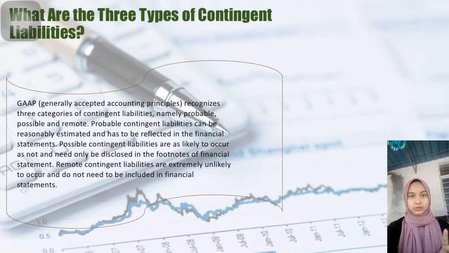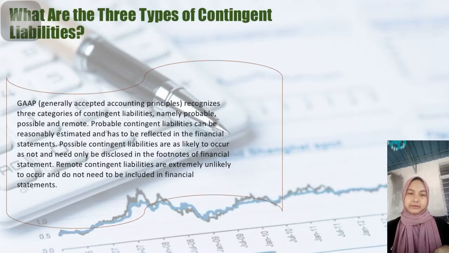Okay, next, what are the three types of contingent liabilities? Generally accepted accounting principles recognize three categories of contingent liabilities, namely probable, possible, and remote. Probable contingent liabilities can be reasonably estimated and have to be reflected in the financial statement.